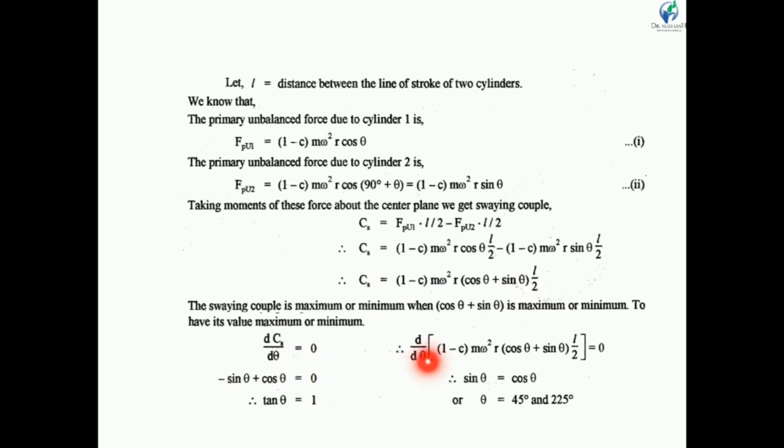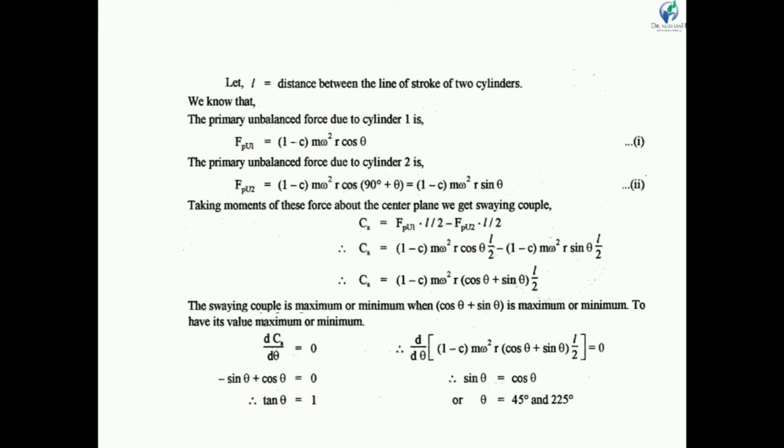Here (1 minus c) m omega square r is constant, so we only have to differentiate the bracket. The derivative of cos theta is minus sin theta, and the derivative of sin theta is cos theta, so minus sin theta plus cos theta is equal to 0. So we get sin theta equal to cos theta, so tan theta is equal to 1.